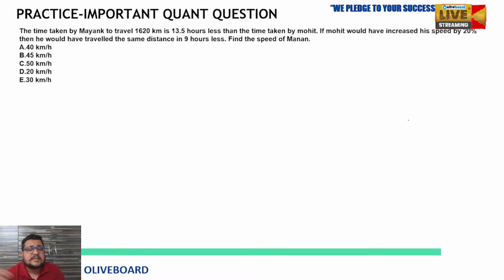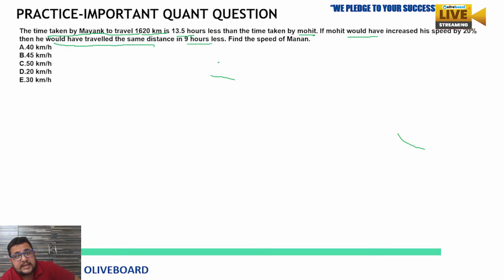Okay. Now let's move on to the next one. Now next question is, the time taken by Mayank to travel 620 km is 13.5 hours less than the time taken by Mohit. If Mohit would have increased his speed by 20%, he would have traveled the same distance in 9 hours less. Find the speed of Mayank. Tell me the answer of this.